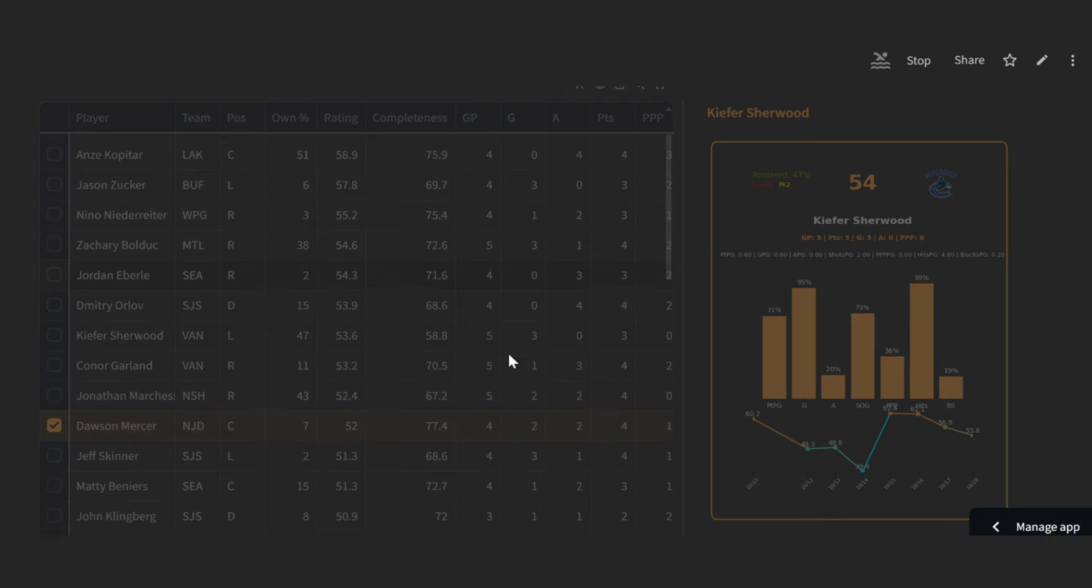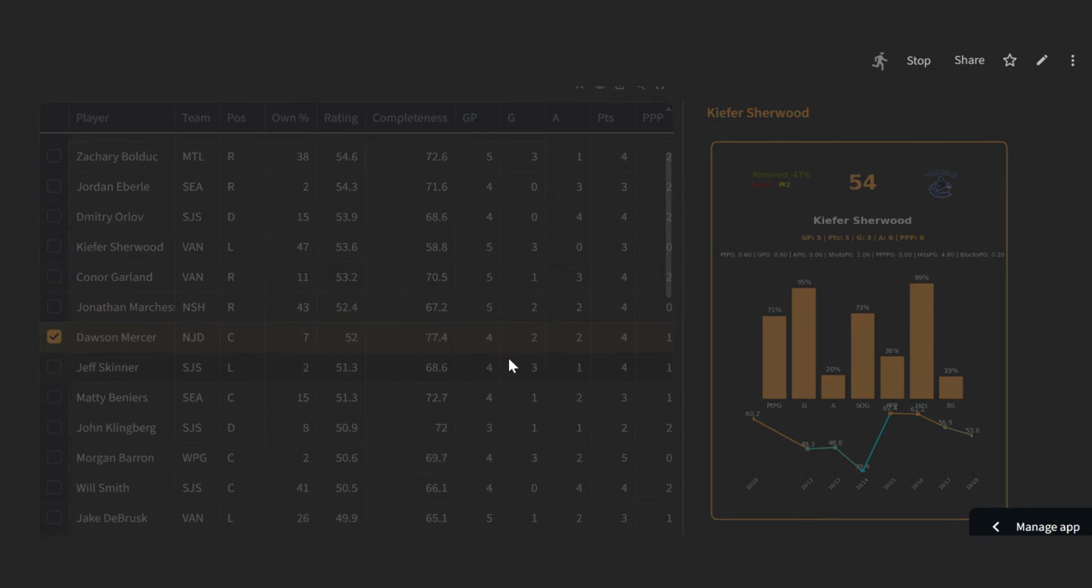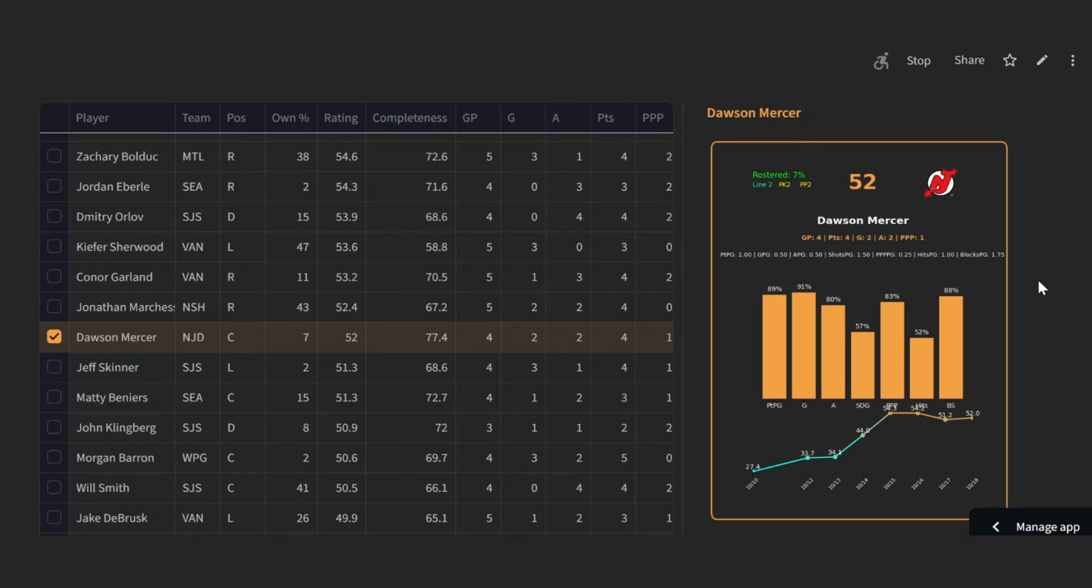One other quick shout out here is Dawson Mercer. The Devils do have a 4-game week next week, and he's been really productive so far. He's been a guy who obviously had a good rookie season, I believe it was, and then kind of faded a little bit into the ether, didn't really make too much noise in New Jersey, especially when they had Jack Hughes out.